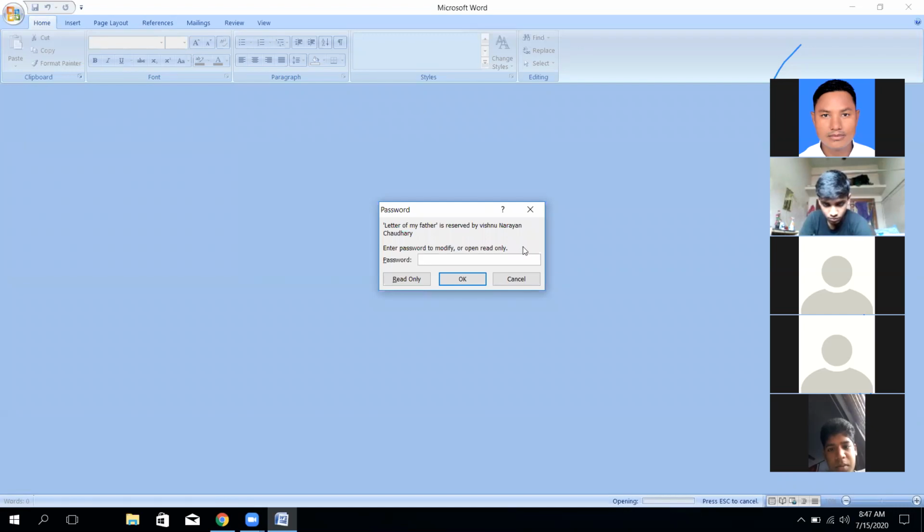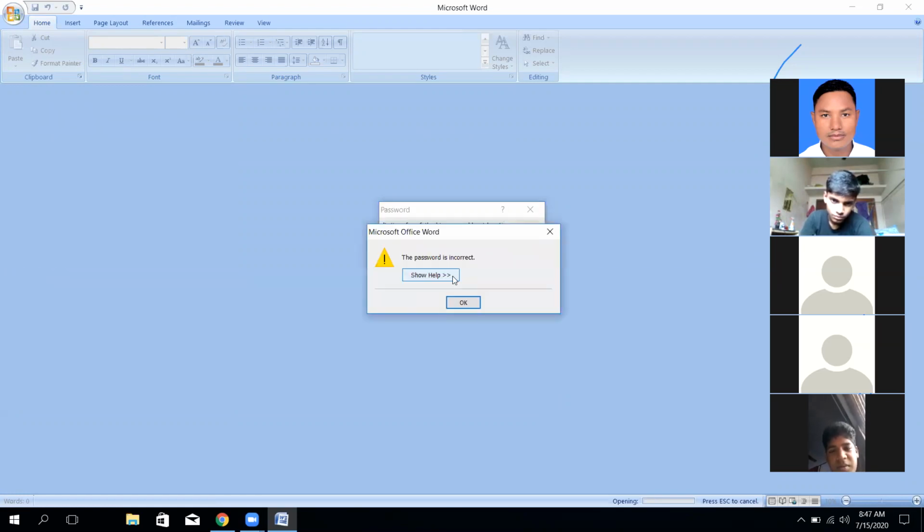Otherwise, it cannot process. If you write the wrong password, then the computer will give a type of warning. The password is incorrect. It means you are not the proper user of this file, right? Okay.